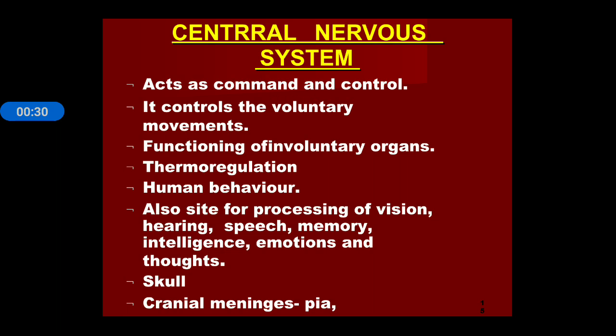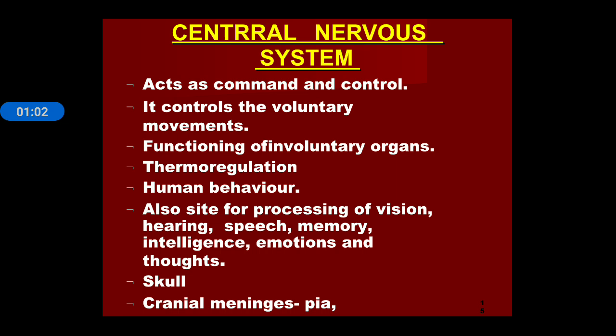The central nervous system is the main commanding area, or you can say all our body activities are under the control of the central nervous system. It acts as command and control. It controls the voluntary movement. Voluntary movements are those which are under the control of the animal's will, meaning these movements take place with the help of human will, and some involuntary movements are also under the control of the central nervous system.